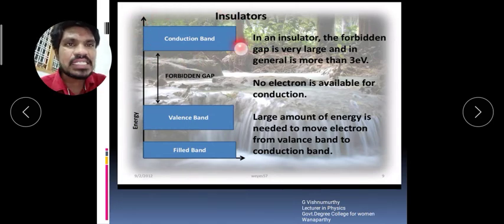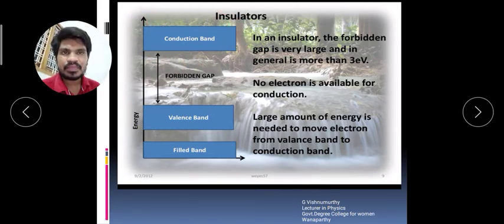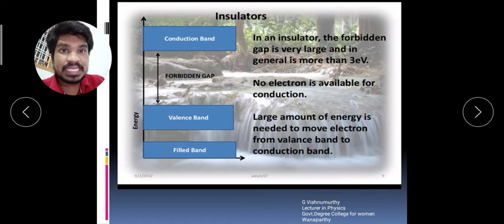Another band is called the conduction band. The band which contains the conduction electrons is known as the conduction band. This conduction band is responsible for the current conduction.